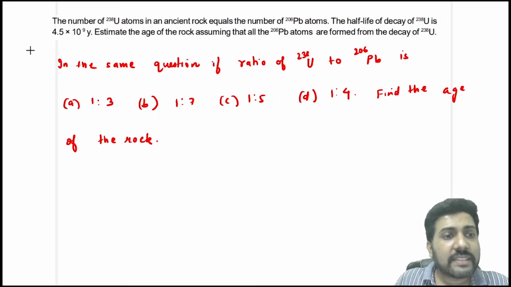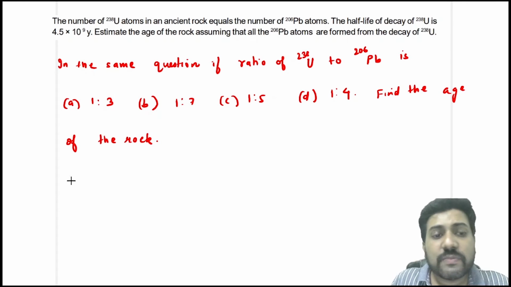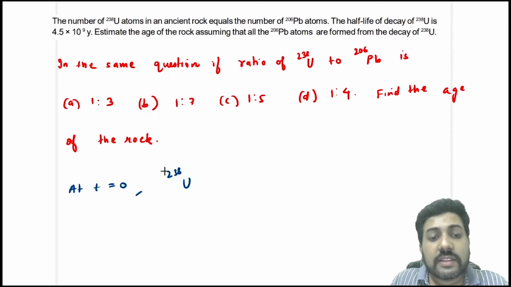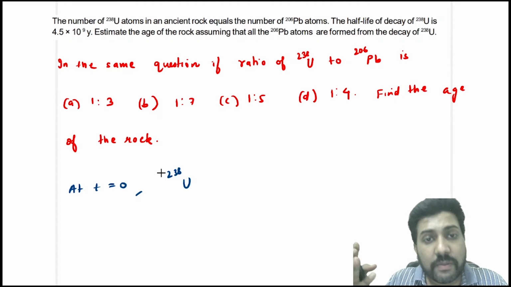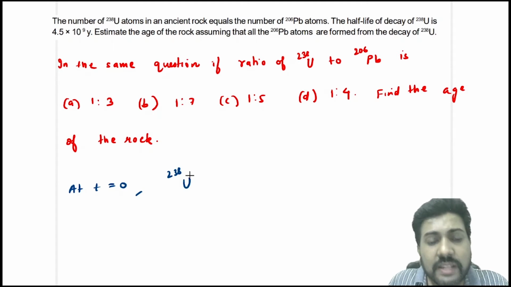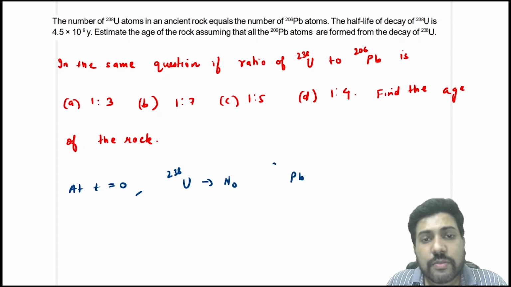That means you have to assume that at t equal to 0, the rock was formed and there was only uranium. So uranium-238 was N0, and lead-206 was 0.